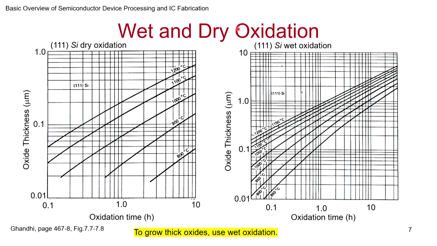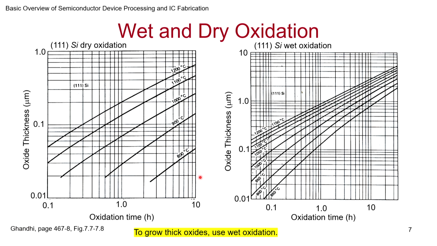Okay, so here I am showing 111 wafers, dry oxidation versus wet oxidation. Okay, and what do you see? Look at the scale. Even the scale here, the thickness is going from 0.01 to 1 micron, whereas for wet oxidation I am showing 0.01 to 10. Okay, I have taken this plot from Gandhi's book.